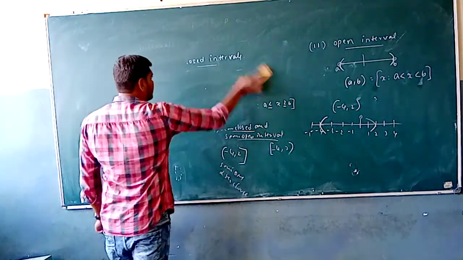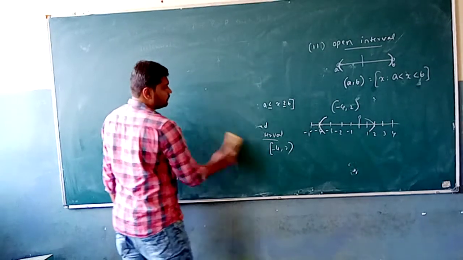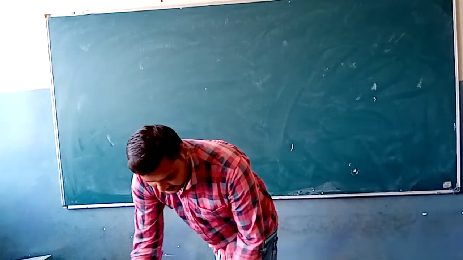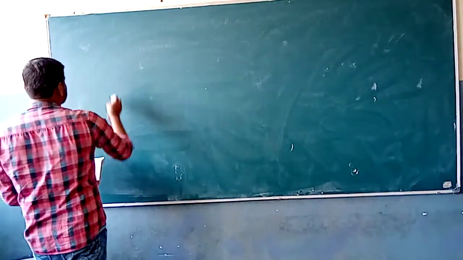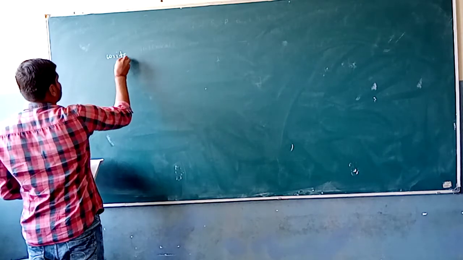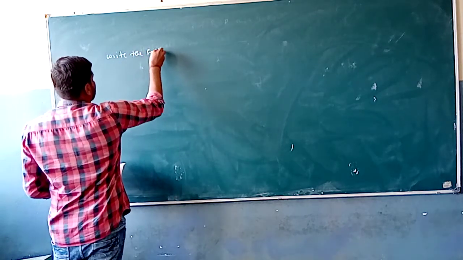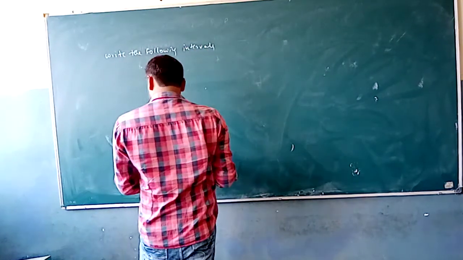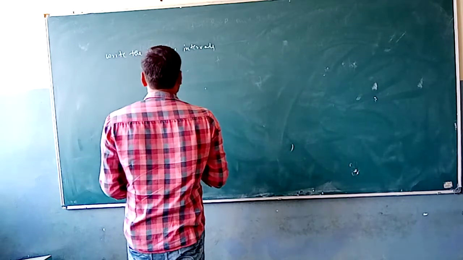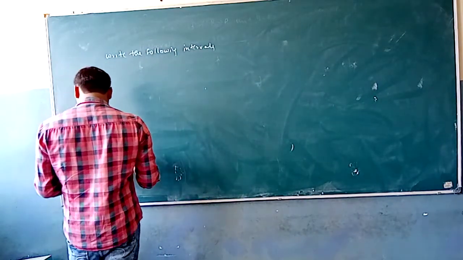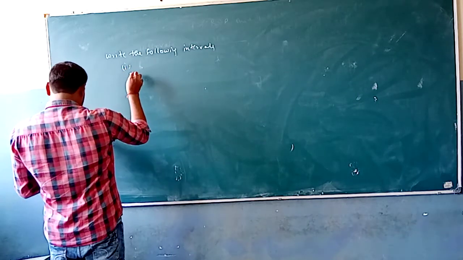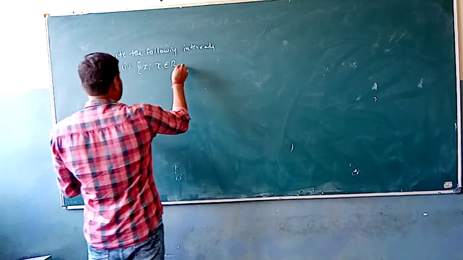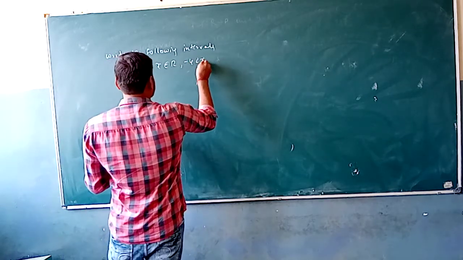So the problems under the intervals. The first problem under the intervals: write the following intervals. They are given in set builder form. We need to write that in interval form. So x is an element such that x belongs to the real numbers R, comma, minus 4 less than x less than or equal to 6.